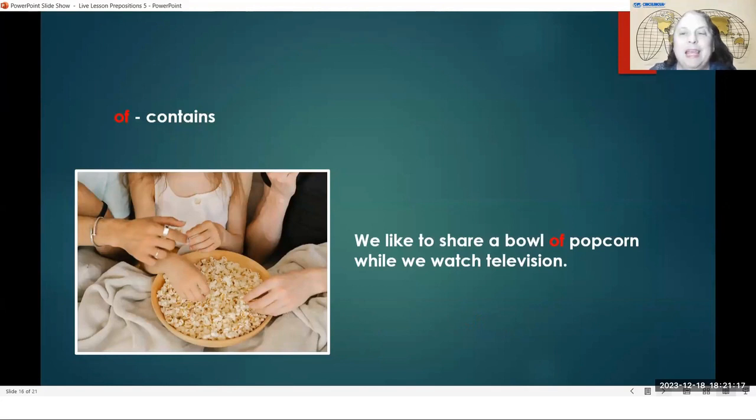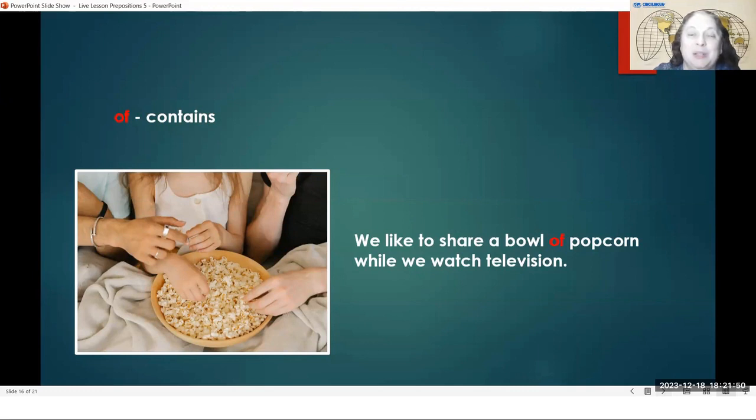Of meaning contains. We like to share a bowl of popcorn while we watch television. The bowl contains popcorn. There is popcorn inside the bowl. You could have a bowl of popcorn, a bowl of soup, a bowl of ice cream, whatever is inside that bowl. Or you could have a car full of people. You could have a classroom of students. The classroom is full of students.